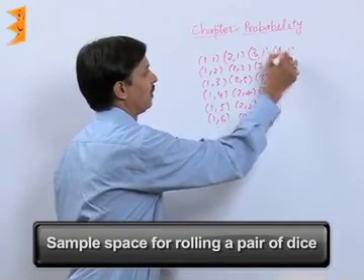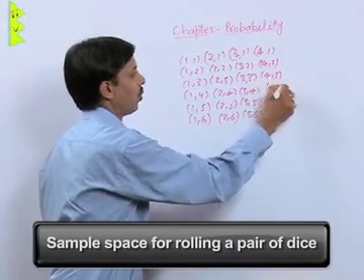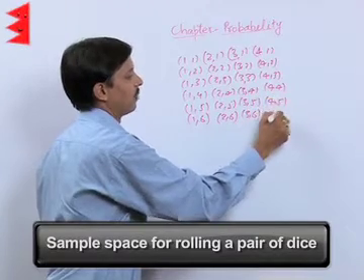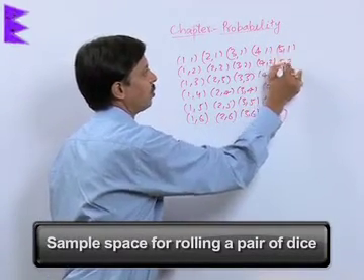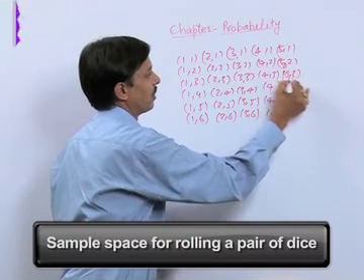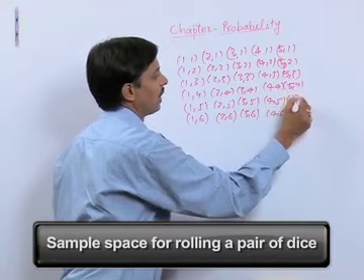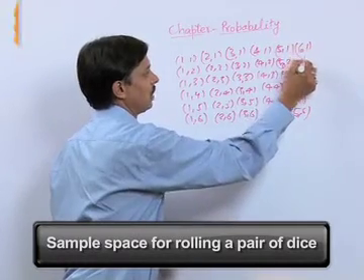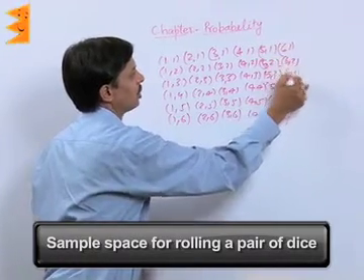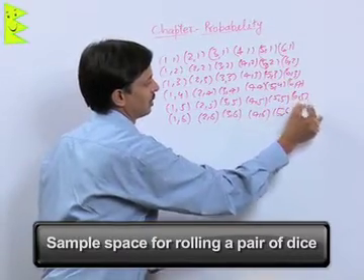Then 4 1, 4 2, 4 3, 4 4, 4 5, 4 6. Next is 5 1, 5 2, 5 3, 5 4, 5 5 and 5 6. And the last situation 6 1, 6 2, 6 3, 6 4, 6 5, 6 6.